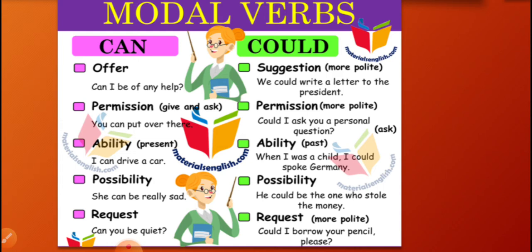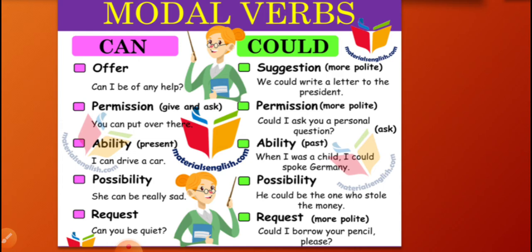Permission, give and ask. We used can for give and ask, but when we have to make a more polite request, we should say, could I ask you a personal question? Could you please help me? Could you please come with me? Could you please go out? Could you give me your pencil? Could I take your pencil? These are all polite permissions.